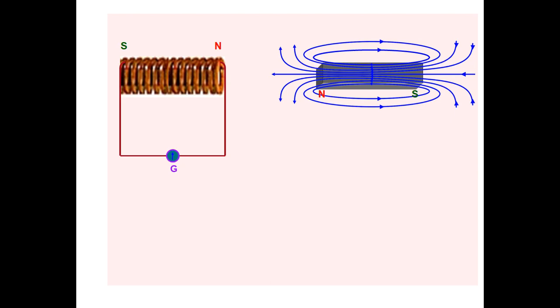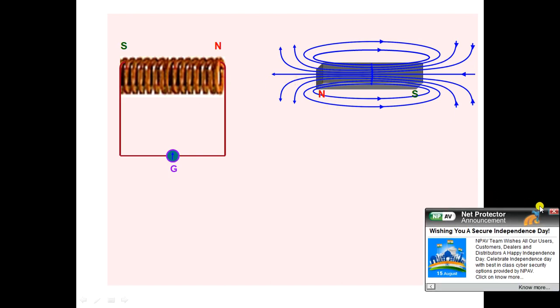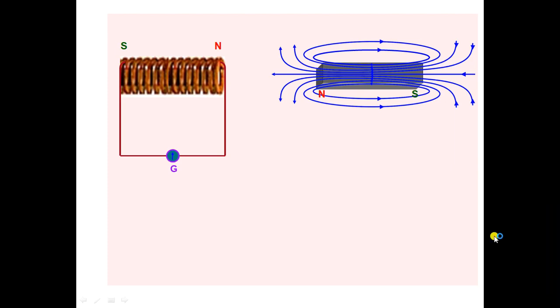Suppose we take one magnet having N and S poles, and one coil connected with a galvanometer G. Whenever the N pole of the magnet is coming closer to this coil, what happens?